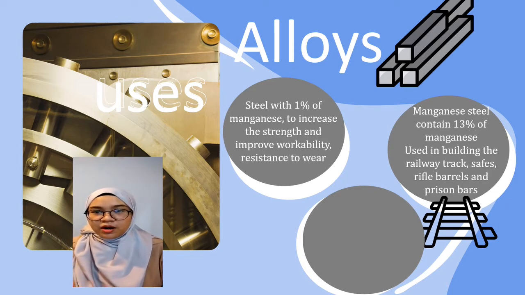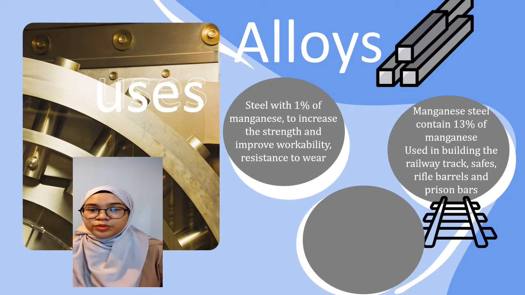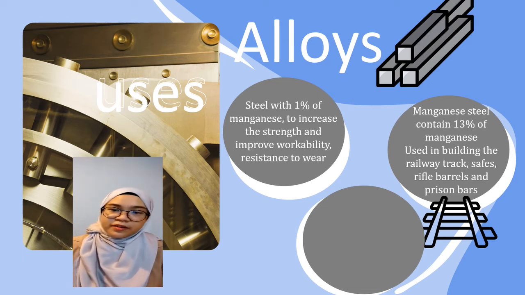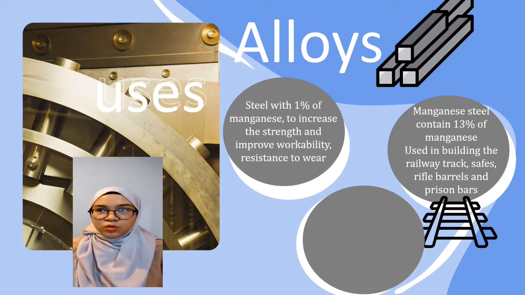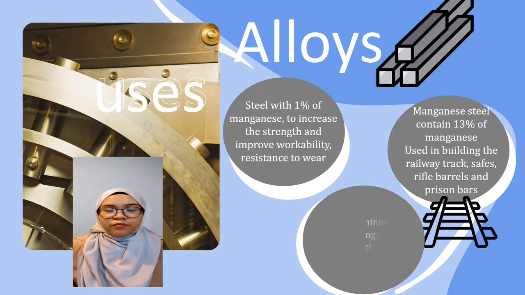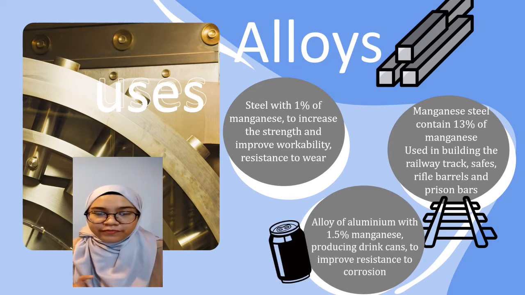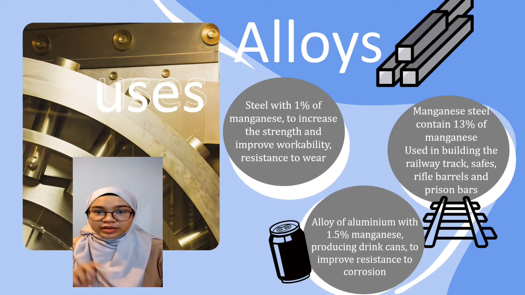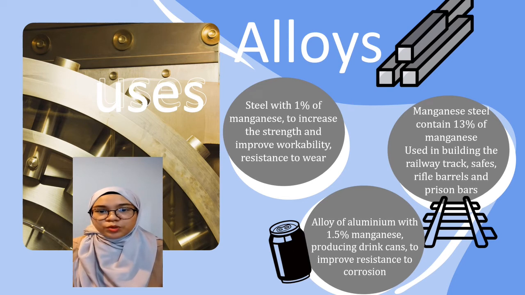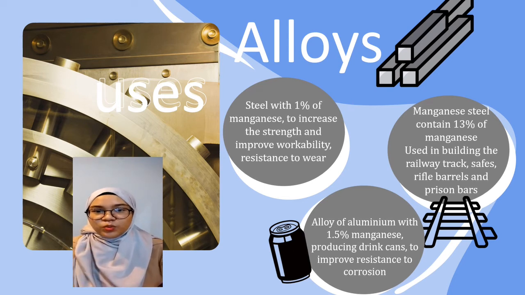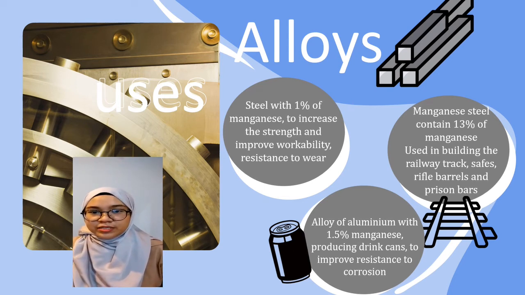From there, the alloy can be used to build railway tracks, safes, rifle barrels, and also prison bars. With the addition of 1.5% of manganese into an alloy with aluminium, it can be used to produce drink cans, which improves the resistance to corrosion.